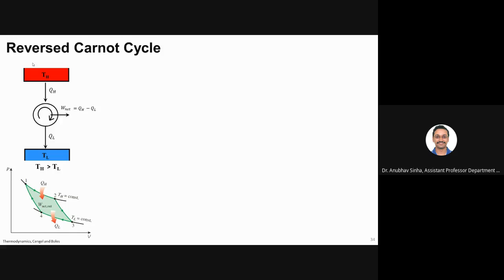Okay, let me answer. The heat engine is the same, but when we discussed it previously, before defining the Carnot cycle, what I said was that this is the overall effect of the engine. The engine works on any cycle, and the net effect is that it transfers heat from high temperature to low temperature, and it does some work. At that time we didn't bother what cycle it is running on. I just mentioned that it runs on some thermodynamic cycle.